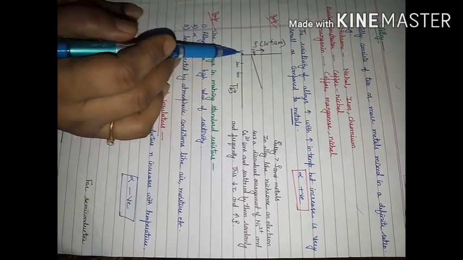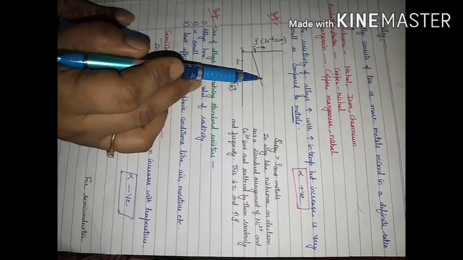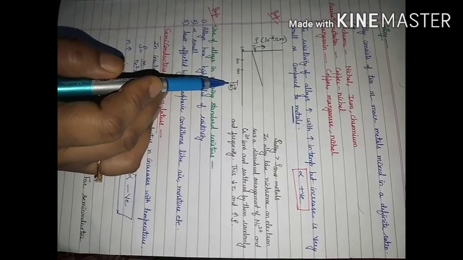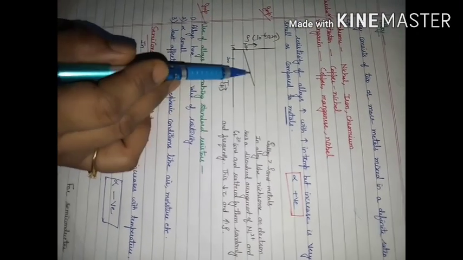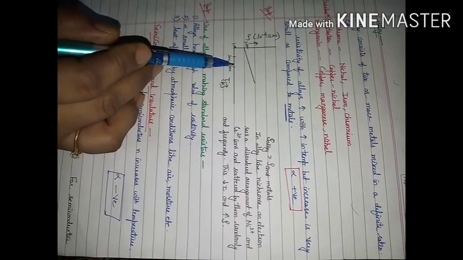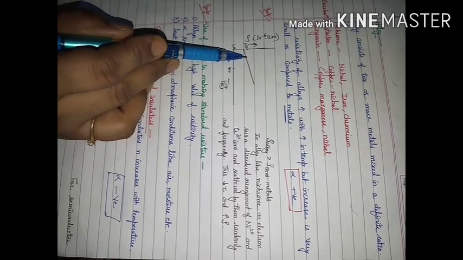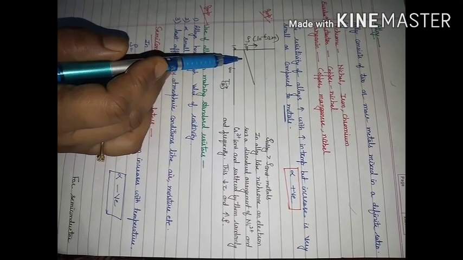If we see the graph, this type of graph will come. For resistivity temperature graph in case of alloys, this type of graph will come. This is different from metals. In this case, temperature change will be there, but the change in resistivity will not be that much as it was in case of metals.